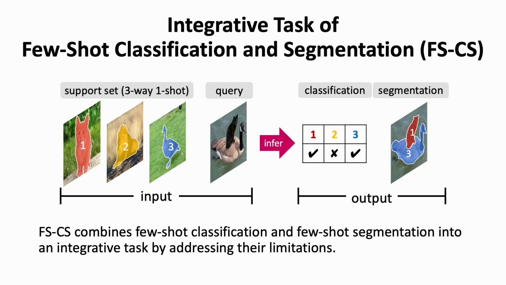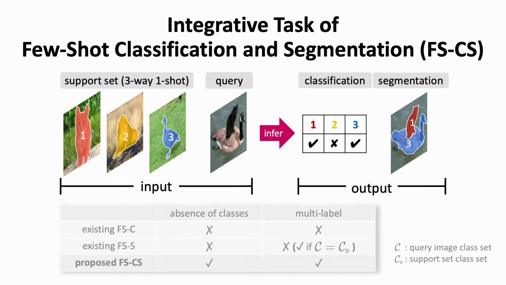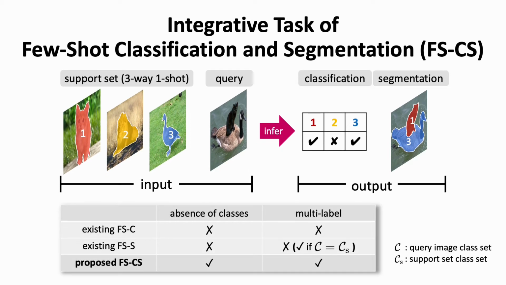To address their limitations, we present a new integrative task of few-shot classification and segmentation, which combines the two tasks into an integrative one. This task generalizes the two existing few-shot learning tasks by allowing the absence of the support classes as well as allowing the multiple positive ground truth labels.